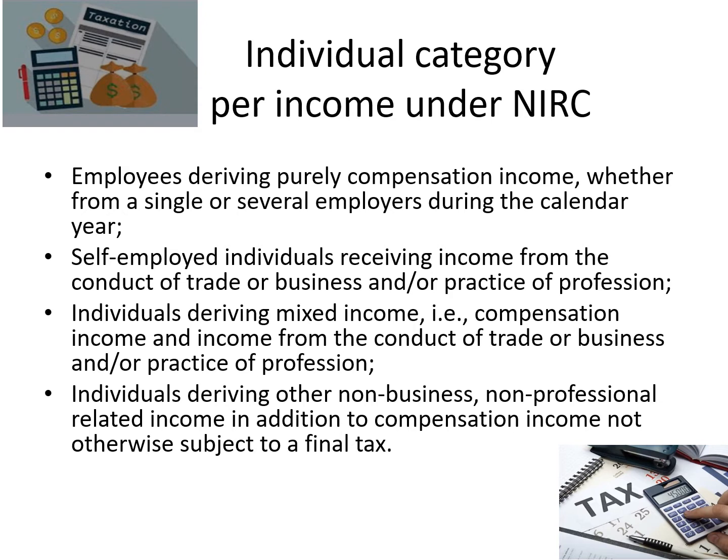Individuals deriving other business income or non-professional related income in addition to compensation are subject to final tax. But for us, we would focus on individuals deriving mixed income, compensation income and conduct of business or trade, because a lot of YouTubers, I guess, would fall under this category. Unless they are already earning millions, then they would probably be retiring from their respective company and would now be considered a self-employed individual receiving income from trade and profession.